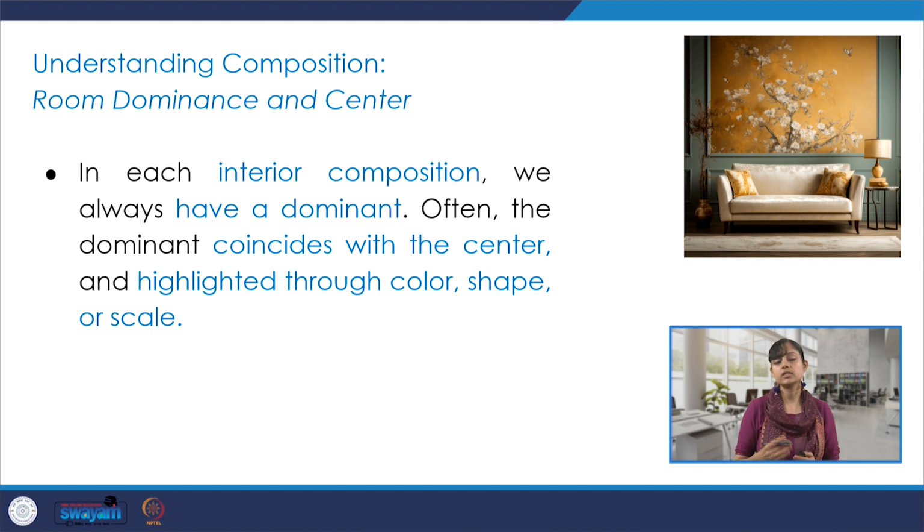When we try to understand composition, we also try to understand what could be a centerpiece within the interior composition, how it could provide dominance within a room when one enters, and that dominant product or dominant object could be aligned with the center, or they could be two different things, and so on.